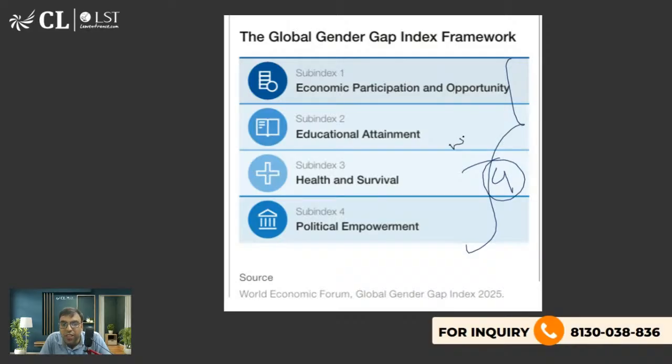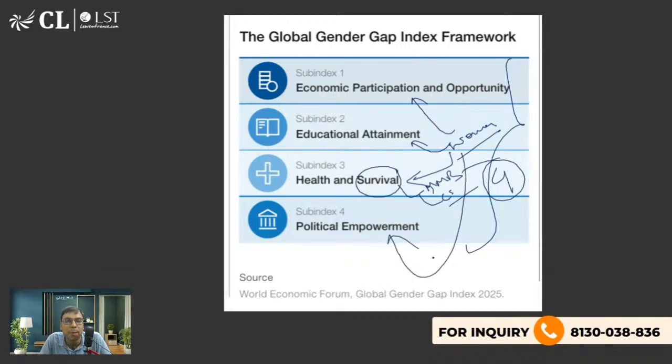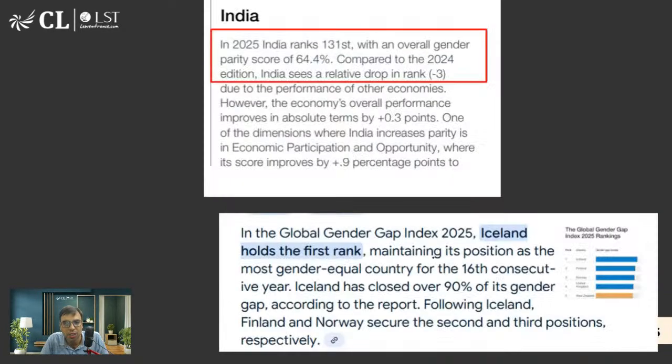So they'll check how is women's economic participation? How many CEOs are there? How much women employment is there? How many women are getting education, health, and survival? It means it is related with maternal mortality rate, child sex ratio, etc. That whether there is female foeticide or not. Political empowerment means whether women are participating in politics, becoming MP, MLA, ministers or not. That's what it is. Okay.